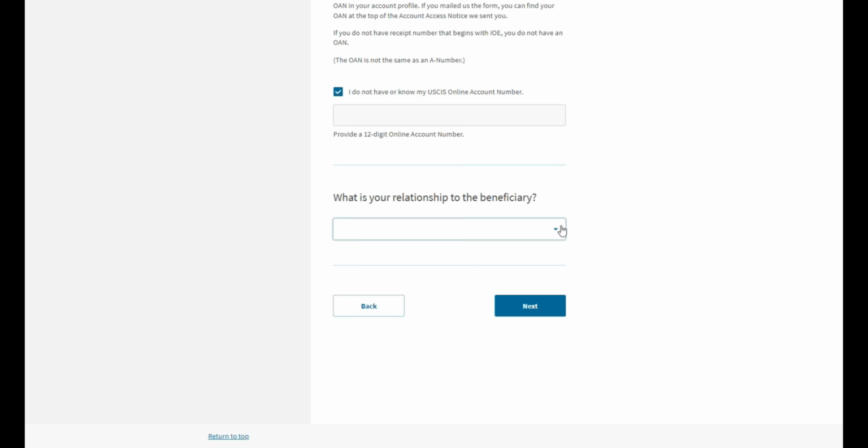And that is an important point that I also wanted to make. USCIS will, in fact, analyze your relationship to the beneficiary, to the person coming to the United States. They will look at the nature of your relationship as one of the factors in determining how good of a supporter you might be.